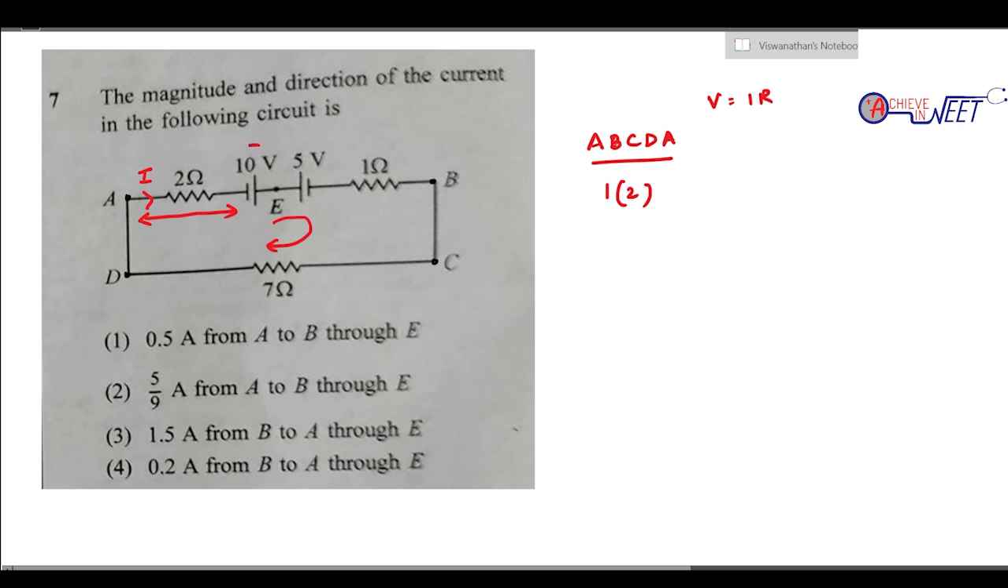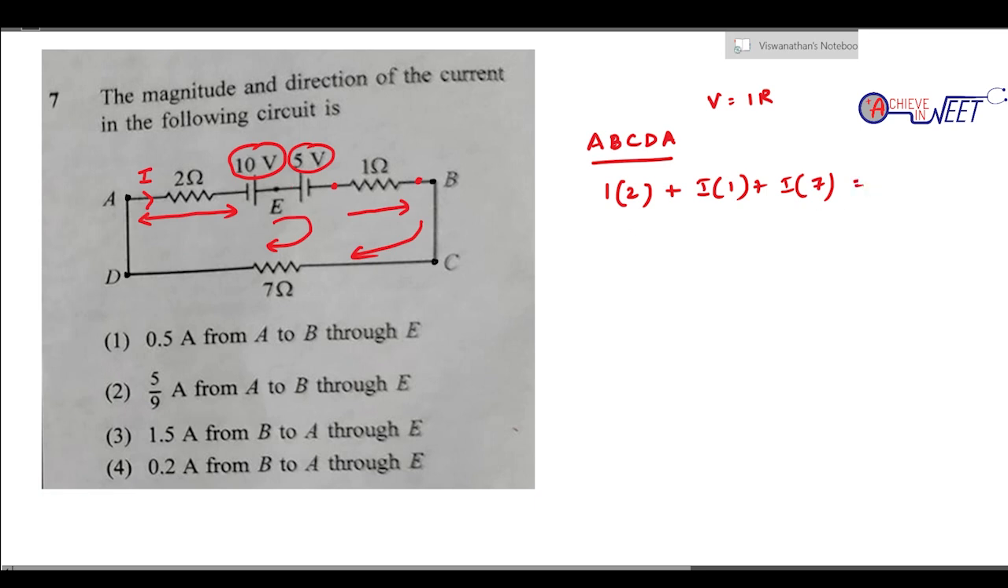Okay. Then we are having a volt. We will put that on the other side. And now here, what are we going to see? Here it is going to be I into 1. And it is going to be plus I into 7. So that should be equal to what?